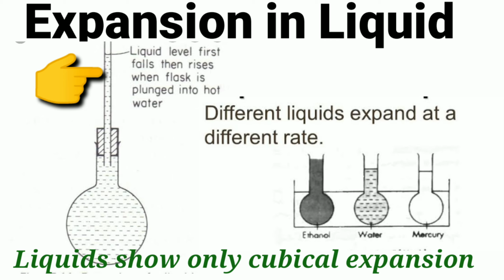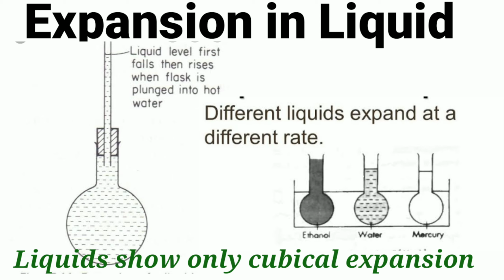Since the liquid is always held in a container, when you are heating, the container receives the heat first. So first the container will expand. Due to expansion in the container, first the level of the liquid will fall. When the heat reaches the water through the container, then the liquid starts expanding again, and then there is a rise in the level of liquid. Got it?